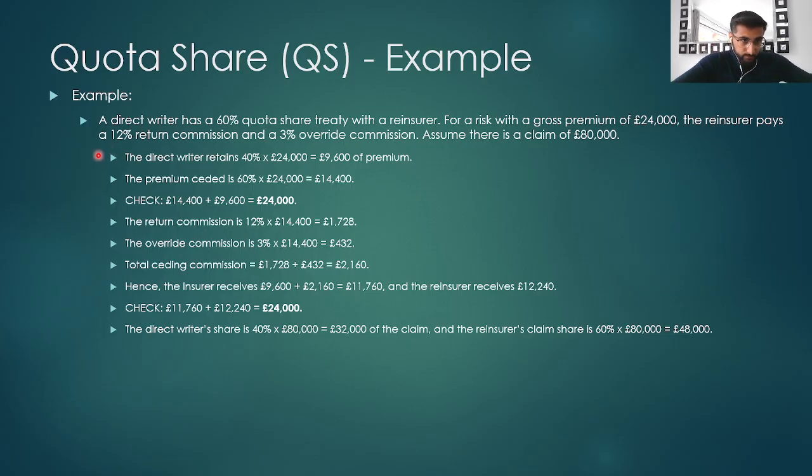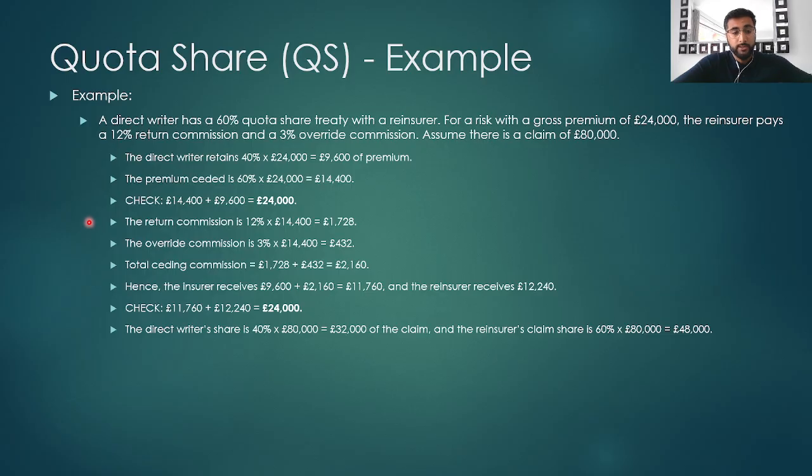So firstly, we know that the direct writer retains 40% of the quota share treaty, which is £9,600 of the premium, and the premium that's ceded away, which the reinsurance company receives, is 60% of this, which is £14,400. And as a check, we know that the sum of these must add up to the gross premium.